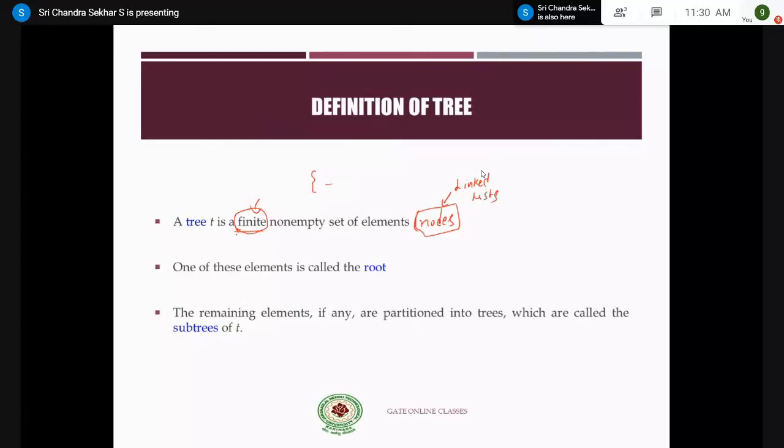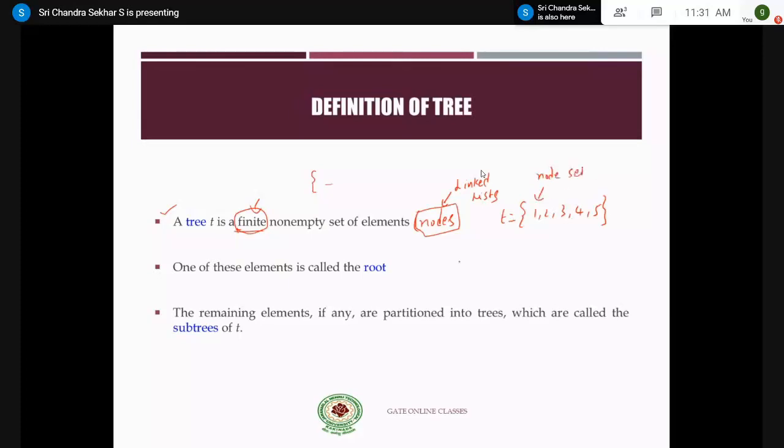So a finite non-empty set of elements is called a tree, but we have a more refined definition of this tree. We'll discuss it later. But for the time being, you remember that a tree is nothing but a finite non-empty set of elements. For example, I say that it is having 5 different nodes. We can say it is a set. Tree T is a set consisting of 5 elements, and this element set is called a node set.